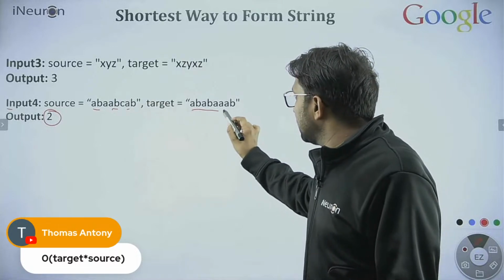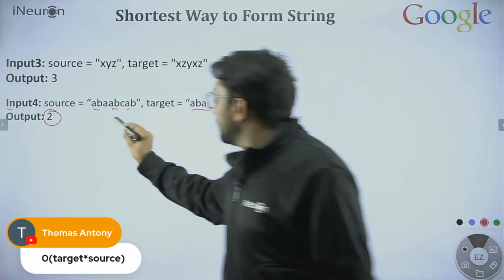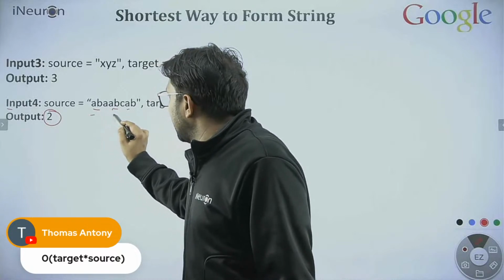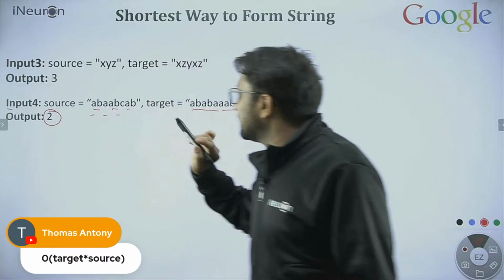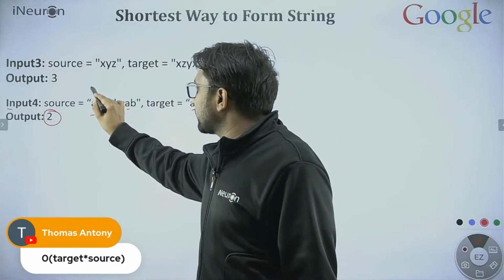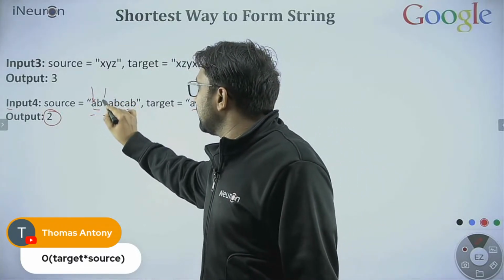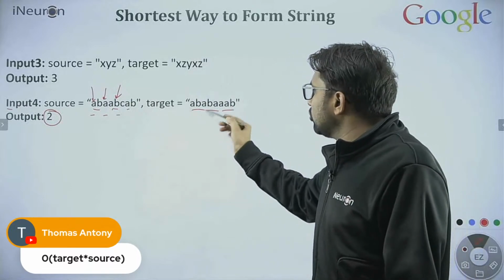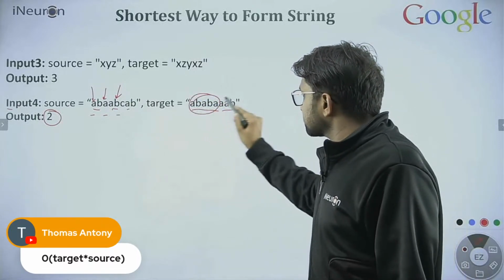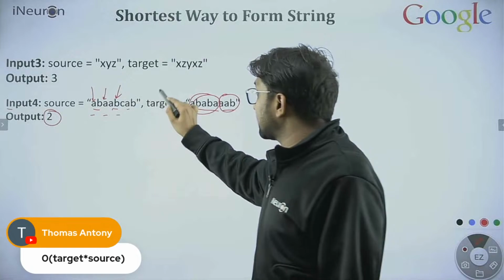After that, A, B. I can take this A and this A and this B. That's it. So another subsequence found: the first A, the second A and B. Fine. So with 2 subsequences, I can generate the target string.